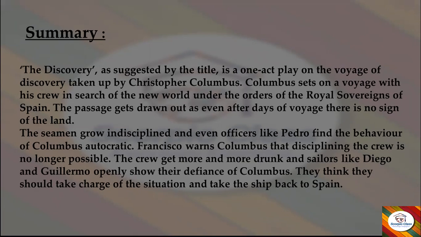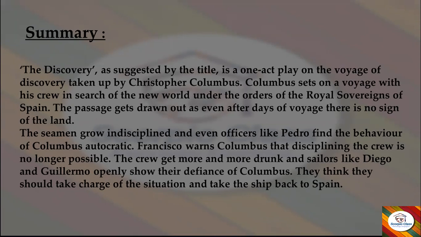The seamen grow indisciplined, and even officers like Pedro find the behavior of Columbus autocratic. Francisco warns Columbus that disciplining the crew is no longer possible. The crew get more and more drunk, and sailors like Diego and Guillermo openly show their defiance of Columbus. They think they should take charge of the situation and take the ship back to Spain.